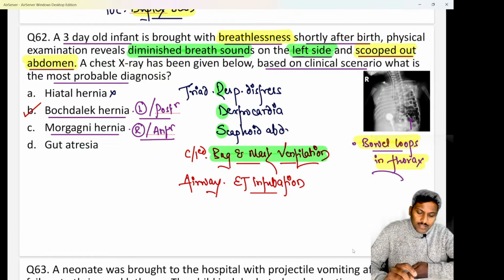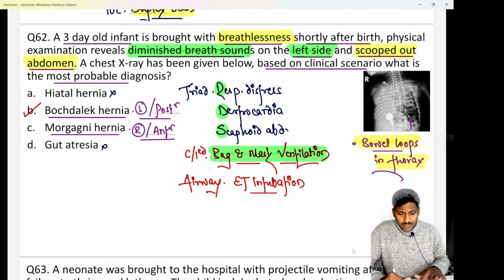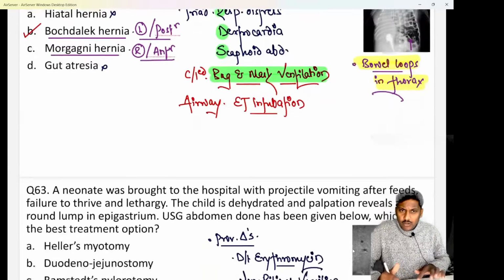Hiatal hernia causes symptoms of GERD. It does not cause breathlessness-like features commonly. Okay, scooped out abdomen and so on is not a common feature of the hiatal hernia. Gut atresia will cause bowel obstruction-like features. Okay, no passage of meconium and all of that.